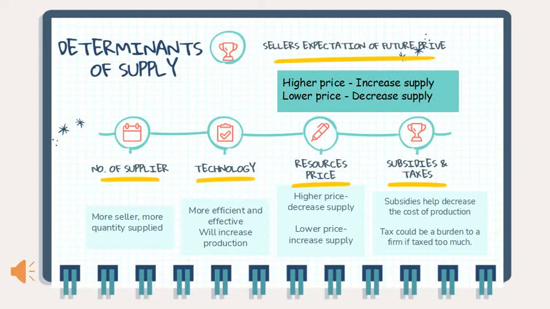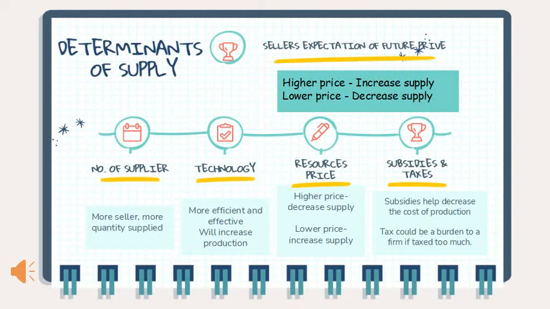Other than that, if the price of resources increases, the quantity of supply decreases. Moreover, subsidies also help producers to minimize their cost of production. This will encourage suppliers to produce more products.